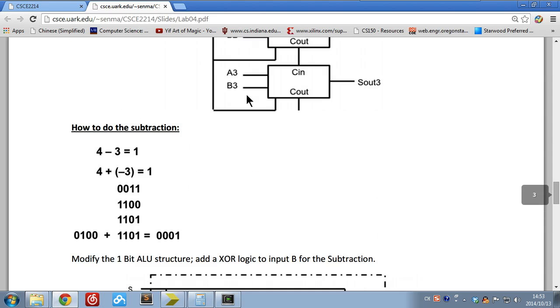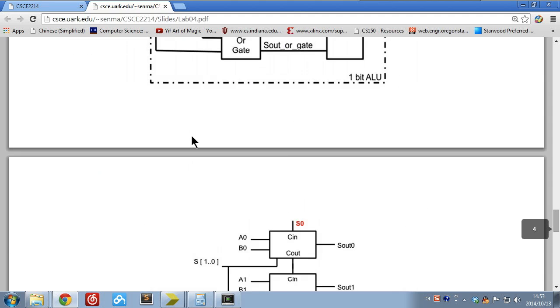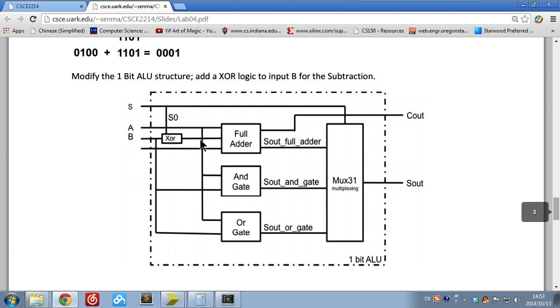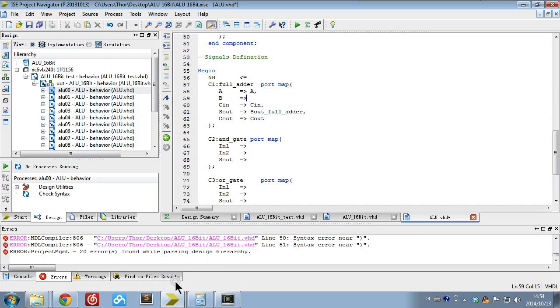We use the 2's complement to do the subtraction. If you like, you can read this part; we have to use an XOR gate to cooperate. Before we use the signal B, we XOR B with bit 0 of the selection signal, and I give the result to NB.